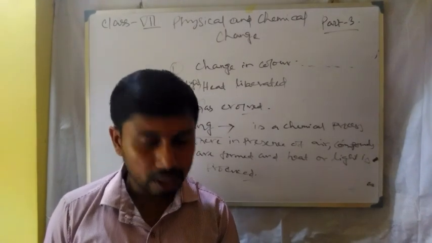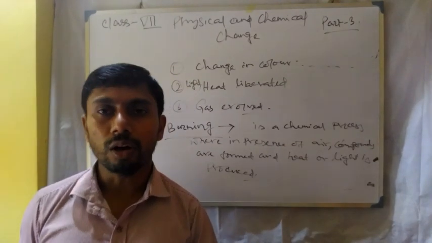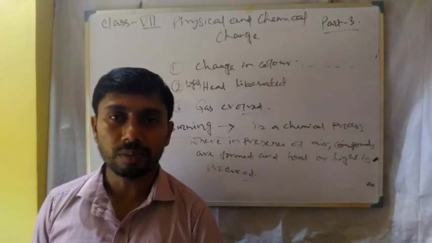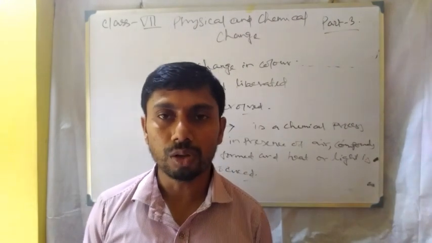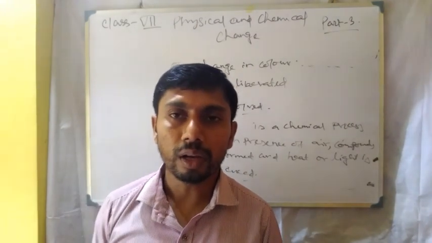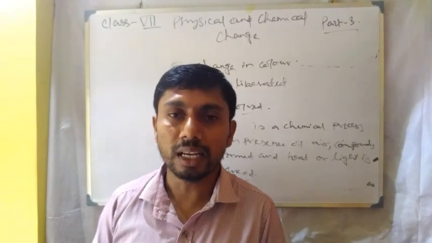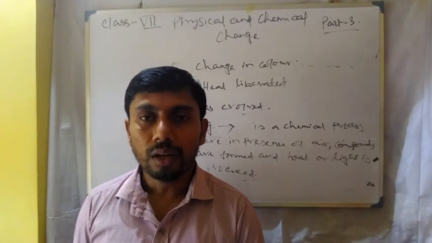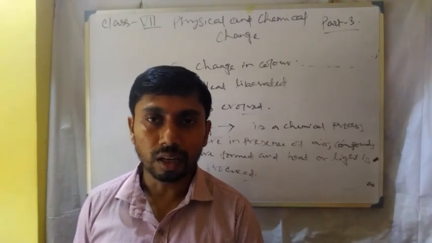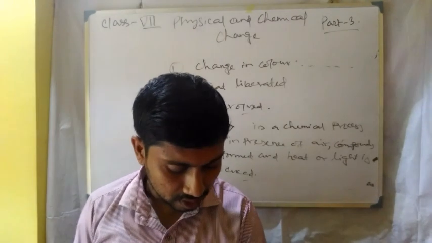Next one is spoilage of food, because food contains carbohydrates, proteins, etc. These are also chemical compounds. When spoilage of food occurs, there is a change in the structure or composition of the chemicals already present in the food. So it is also a chemical change.